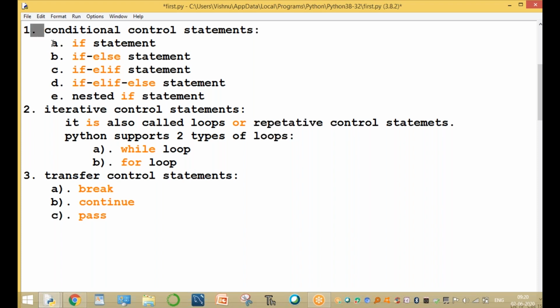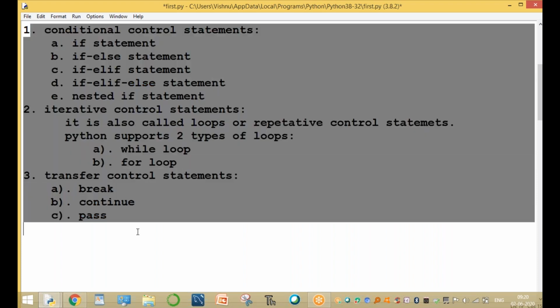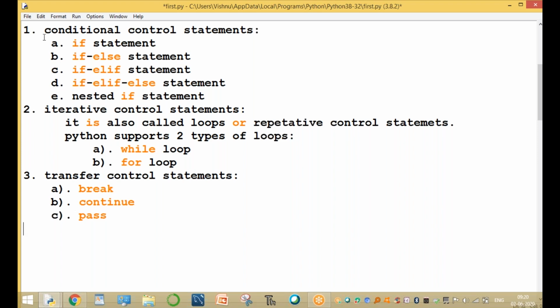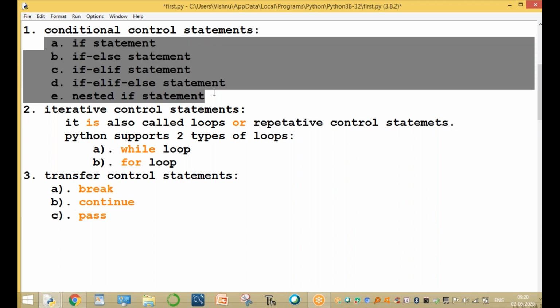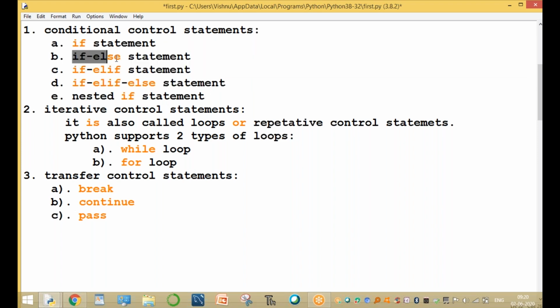So now the control flow statements are basically divided into three types: conditional, iterative, and transfer. Again, the conditional statements are divided into five types: only if, if else, if elif else, nested if. And then the while loop, for loop. Break, continue, and pass. Here the first question is, sir, what are control statements?